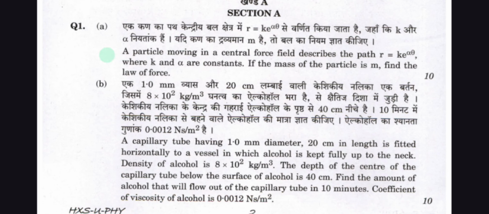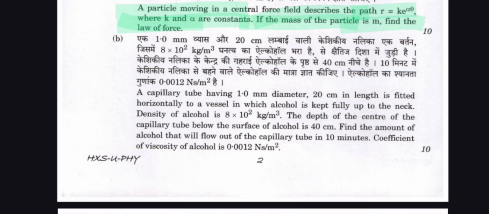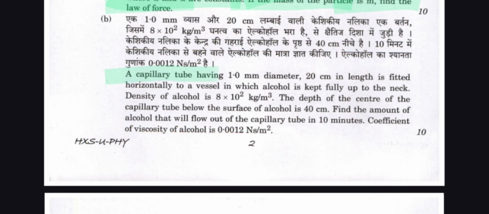The first question is: a particle moving in a central force field describes the path r = k e^(alpha theta), where k and alpha are constants. If the mass of the particle is m, find the law of force.